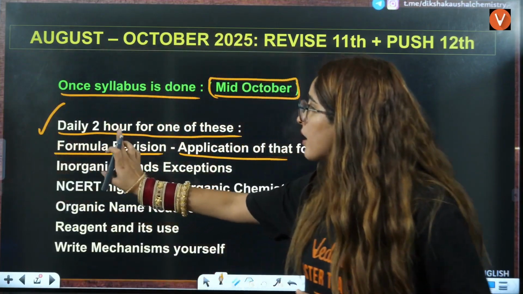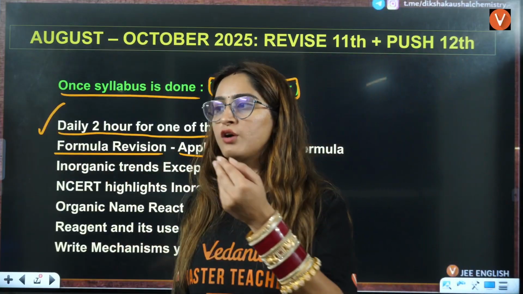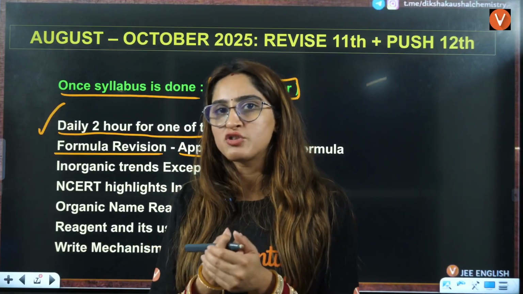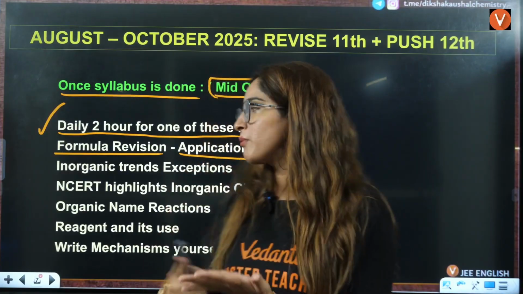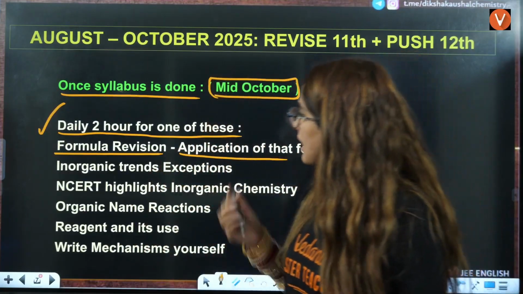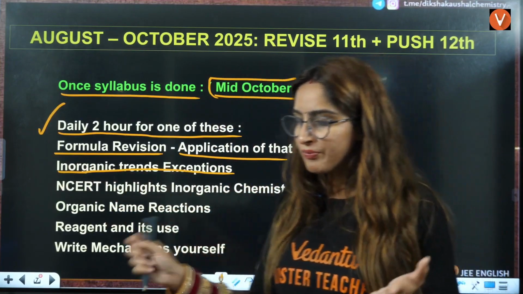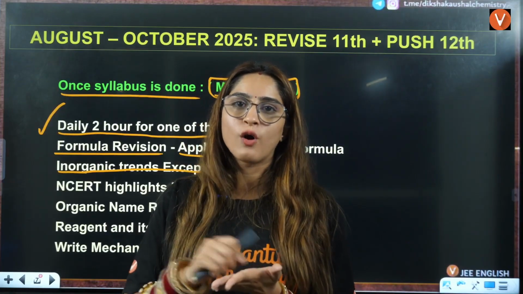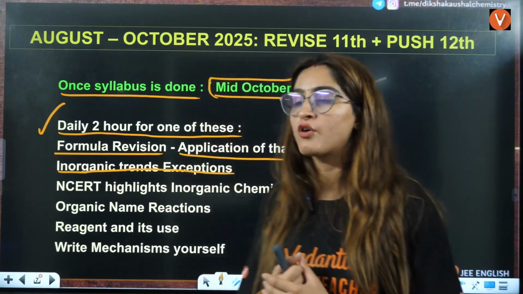Either you will do formula revision and application of that formula. Let's say I'll pick the formulas of some chapter of physics, or some chapter of chemistry. Let's say physical chemistry, I'll pick up electrochemistry, revise the formulas and solve the questions. One day you will pick inorganic trend exceptions. Take a blank notebook and start writing the trends yourself. Do you remember them or not? Start solving questions on this.